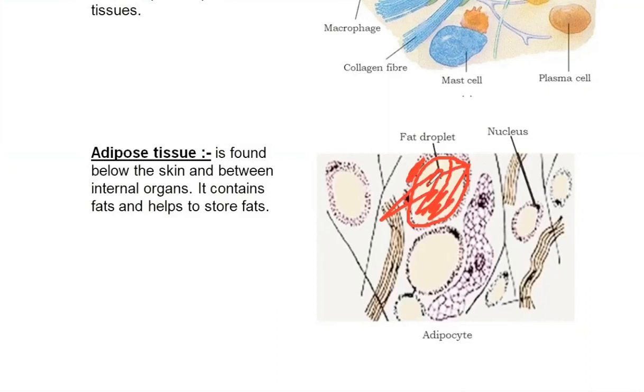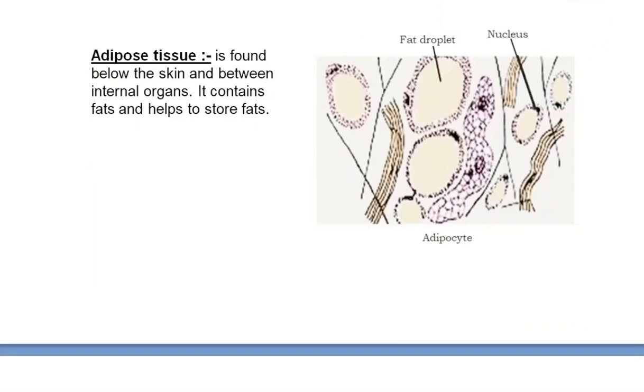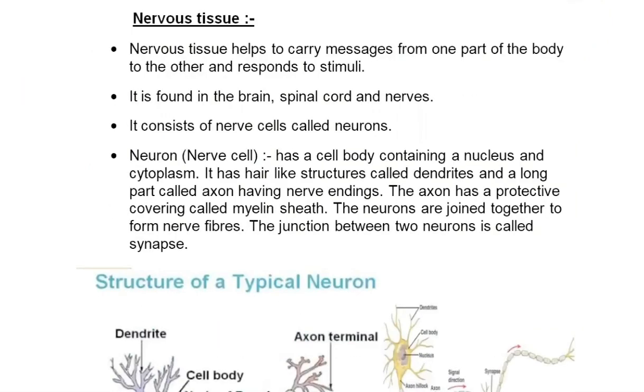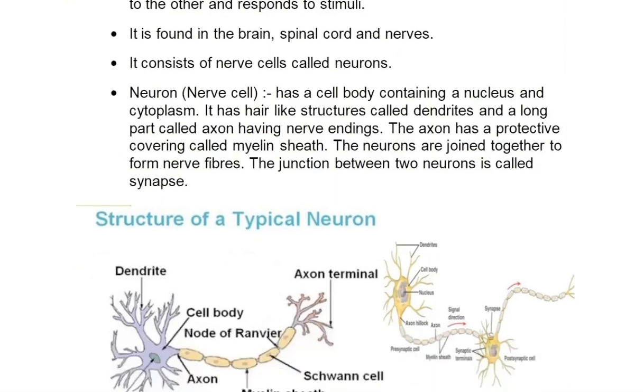So students, this is all about connective tissue. Now we shall be discussing the next type of tissue. The last type of tissue is nervous tissue, a very, very important part of our body. Nervous tissue helps in carrying messages from one part of the body to another and responds to stimuli. It is found in the brain, spinal cord, and nerves. It contains nerve cells called neurons. I'll explain with the diagram.